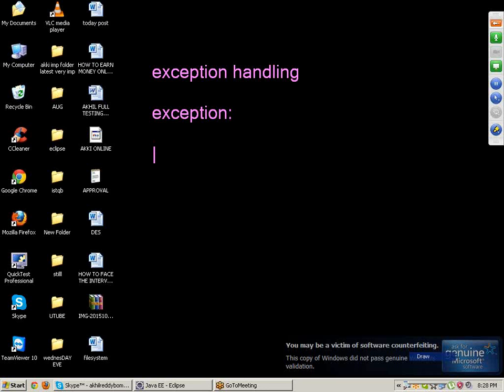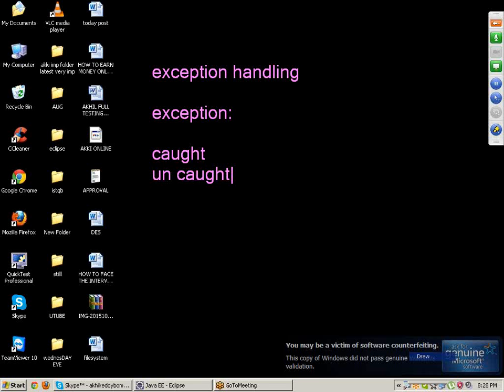In Java, we have two kinds of exceptions. One is the caught exception, the other is the uncaught exception. What do we mean by caught exception? While writing the Java code, if any comma, full stop, semicolon or bracket is missing, it will automatically show you an underline or error message. That is called a caught exception.